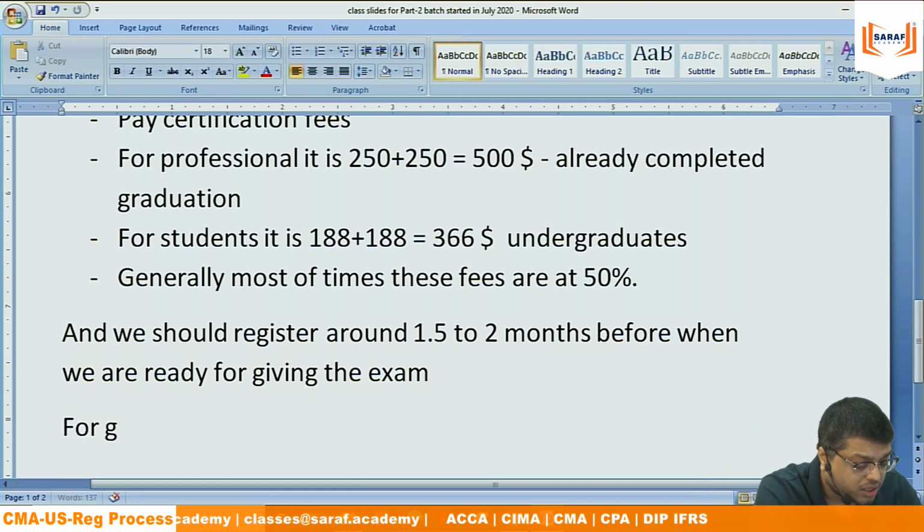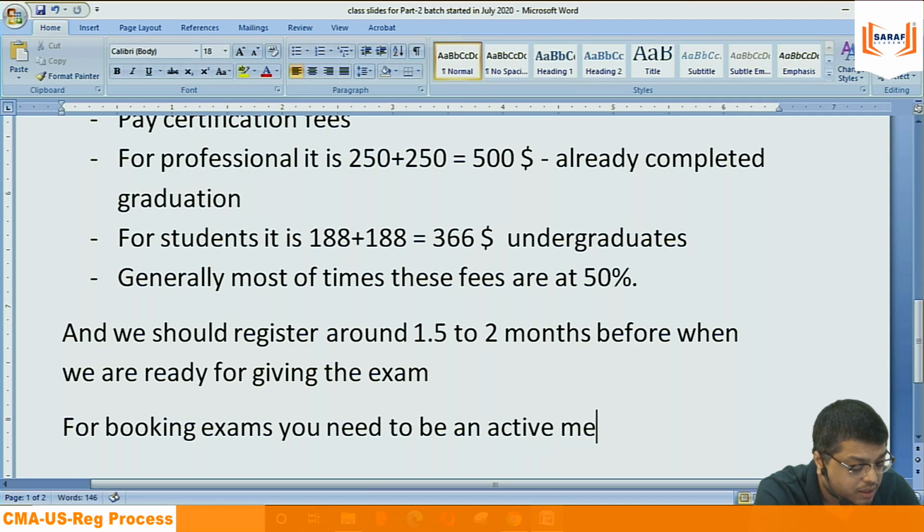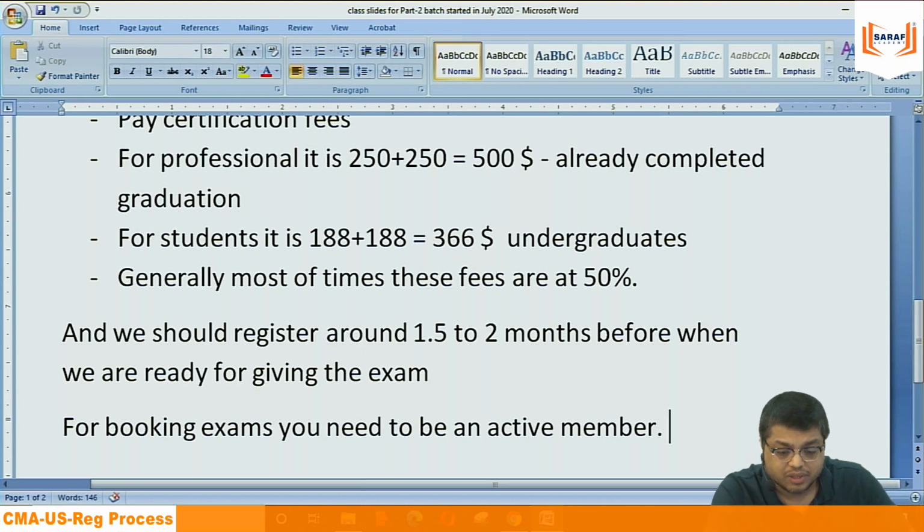For booking exams, you need to be an active member. If you are not an active member, you can't book the exam. So if your membership payment was done one year earlier, it's gone.